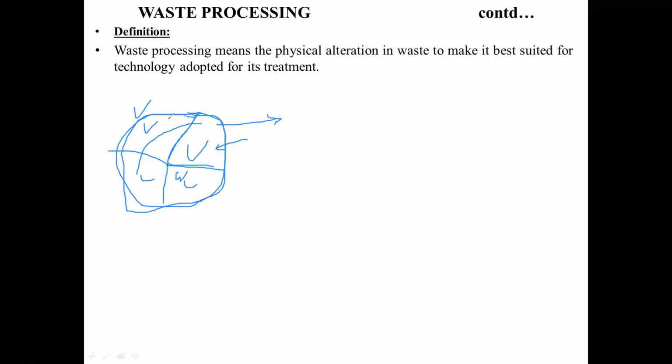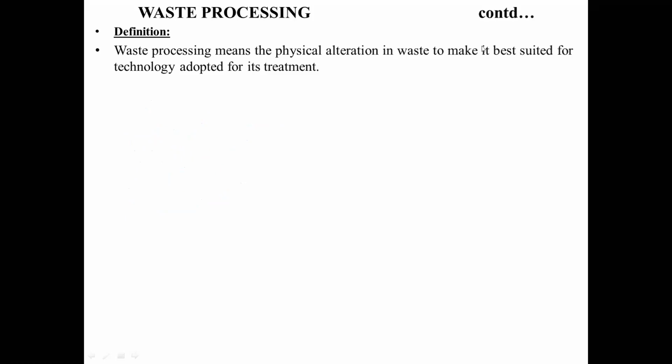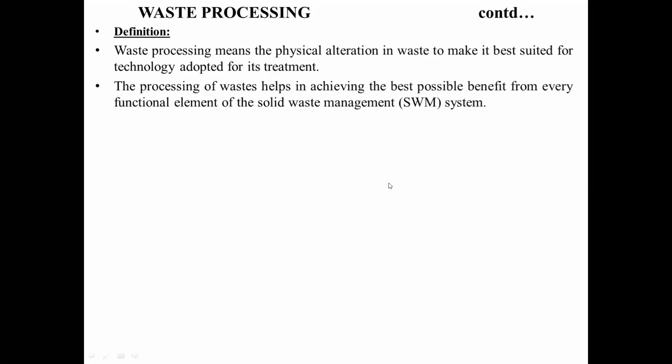We are segregating them based upon their properties, based upon their recyclable values, or how best you can recycle them. Based upon this, we are going to be segregating, so as to make them use efficient technology for the handling system, right? So the processing of waste helps in achieving the best possible benefits from every functional element of the solid waste management system. That's what we are talking about.